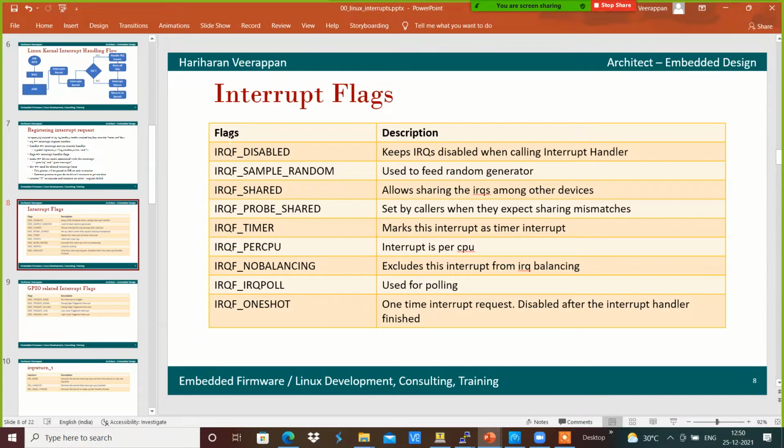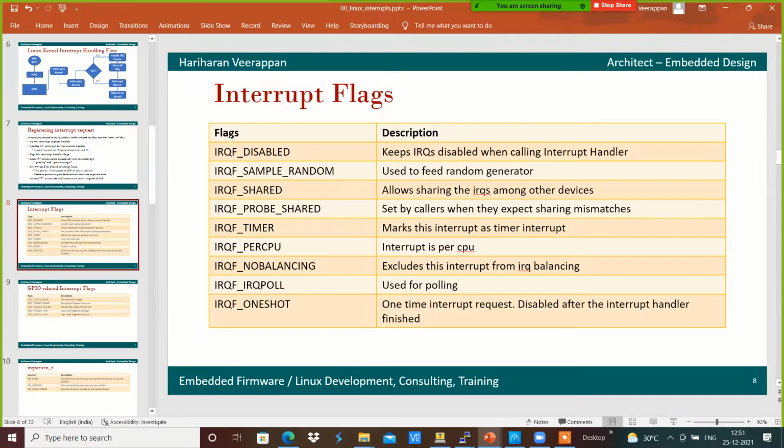If we wanted it per CPU, we should provide the flag IRQF_PERCPU.